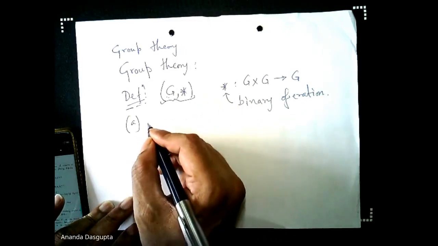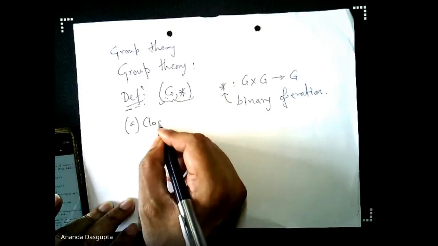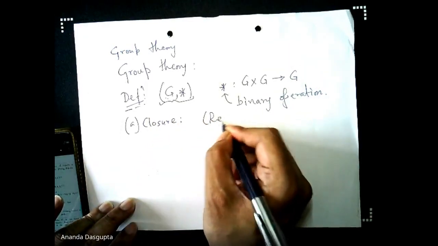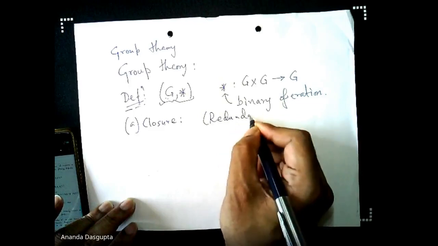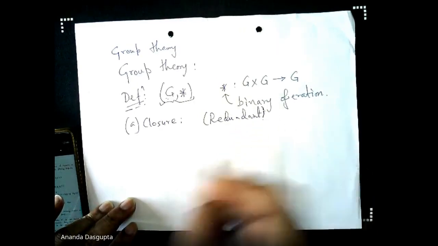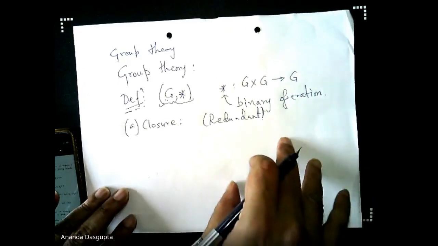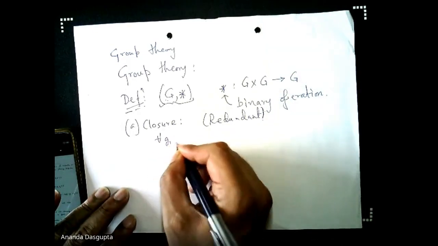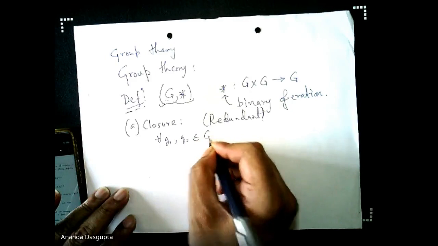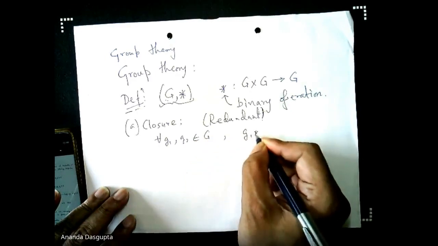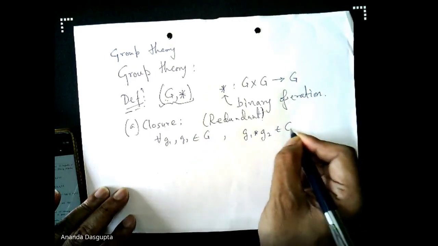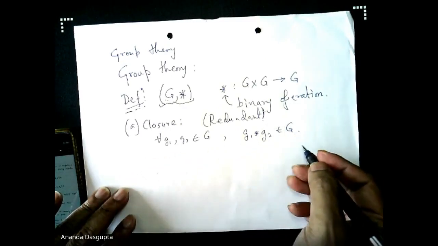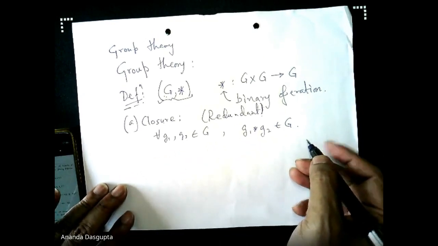You need some properties, and the properties are, A, closure. This really is redundant, because the moment you say star is a map from G cross G to G, you actually mean that for all G1, G2 belonging to capital G, G1 star G2 belongs to capital G, right? So closure is automatic the moment you say star is a map from G cross G to G.